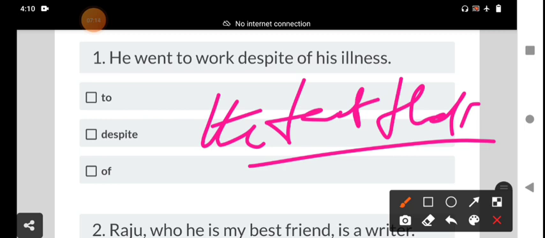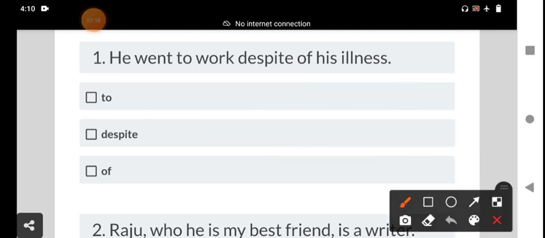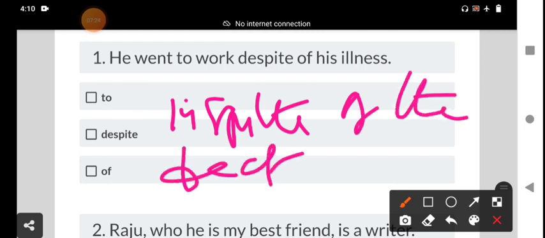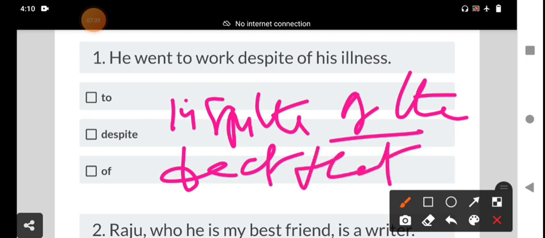For example, in spite of the fact that he studied very hard, he still didn't pass the examination.